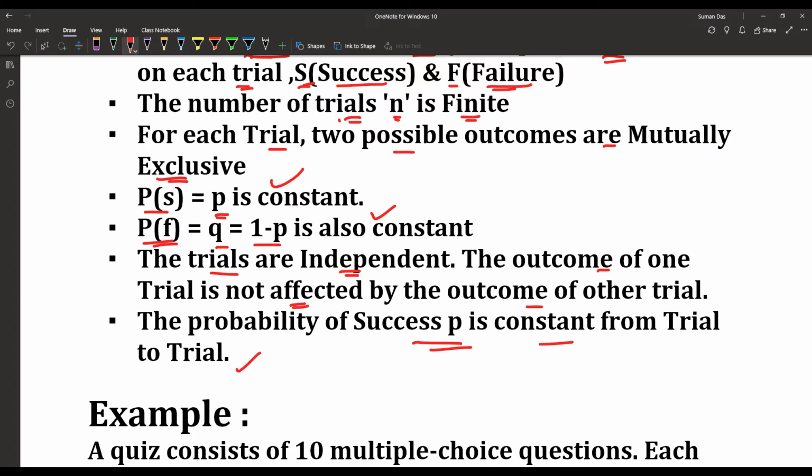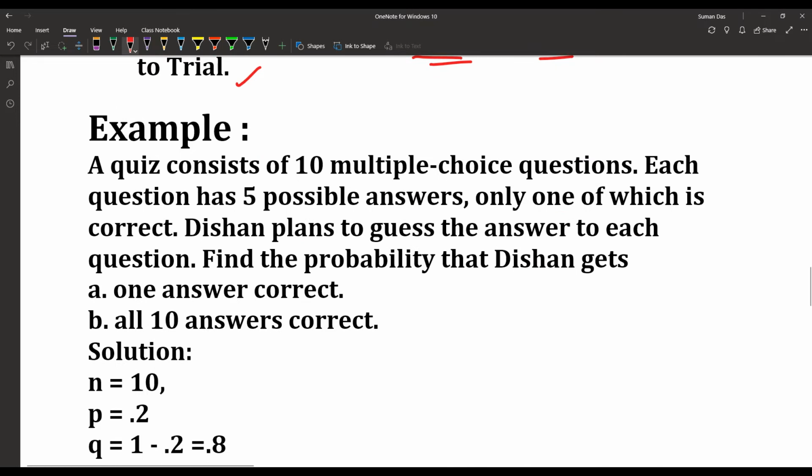So let us check the binomial distribution with an example. The problem statement says: a quiz consists of 10 multiple choice questions. Each question has 5 possible answers, only one of which is correct. Dishan plans to guess the answer to each question. Find the probability that Dishan gets the first question's answer correct, and second, that all 10 answers are correct.